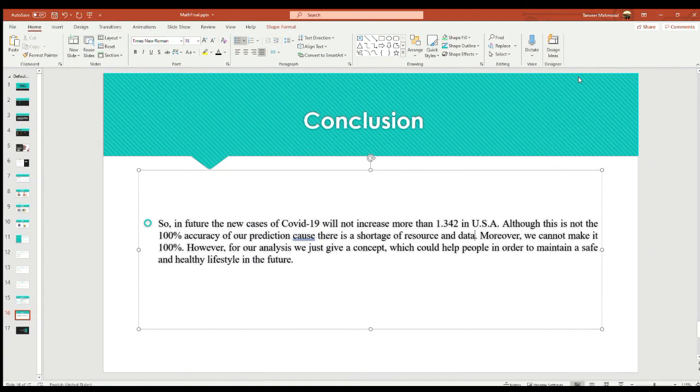So to sum up from our analysis, we can say that our calculation is pretty much accurate. We can say that the transmission rate in USA can be between 1.07 and 1.34. Although this is not 100% accuracy of our prediction, for our analysis we just give a concept. This will help people to be safe, to maintain a healthy lifestyle in the future. So it will make them more cautious.